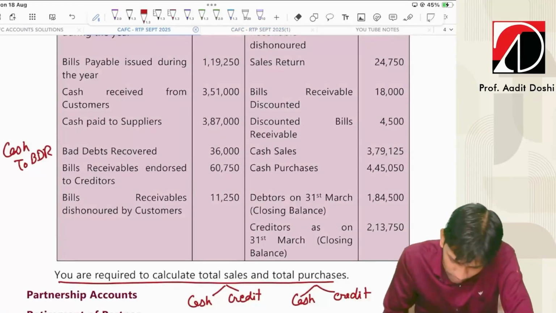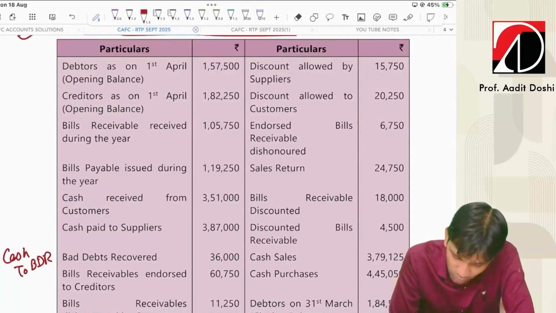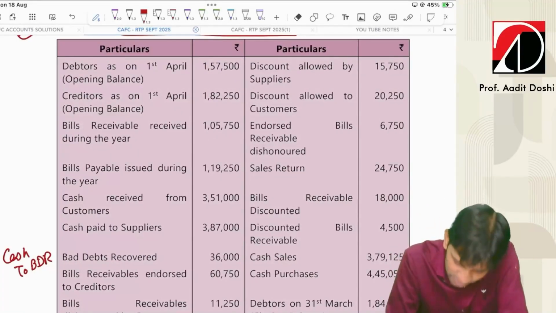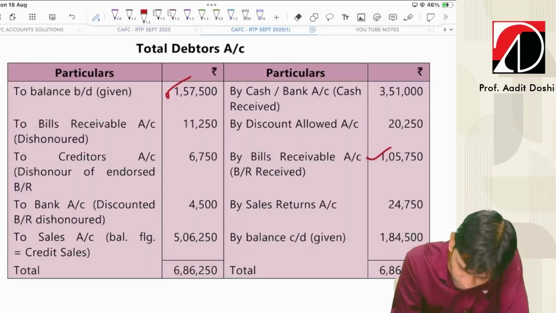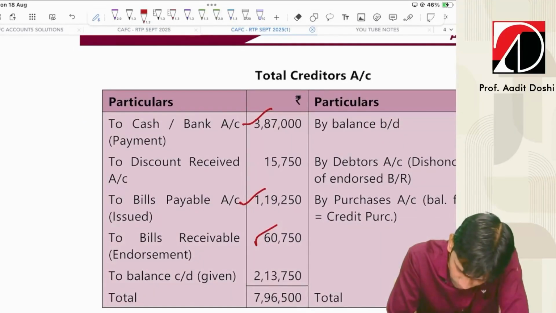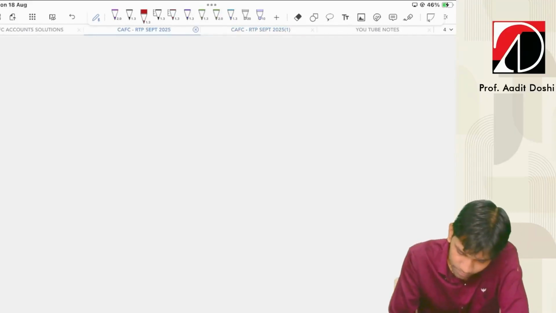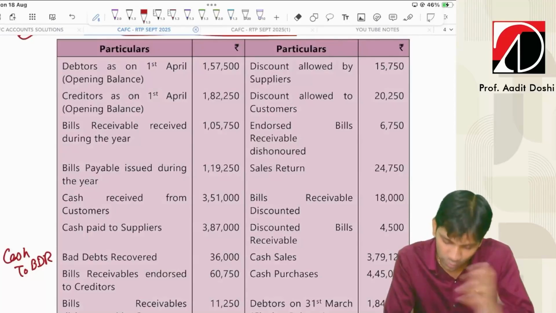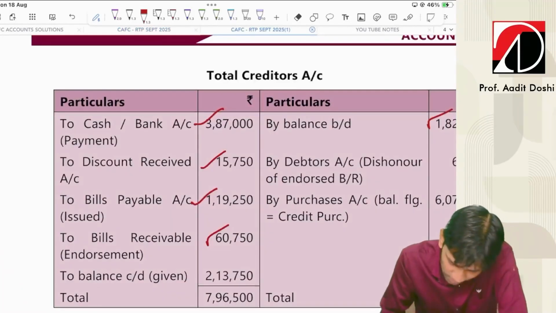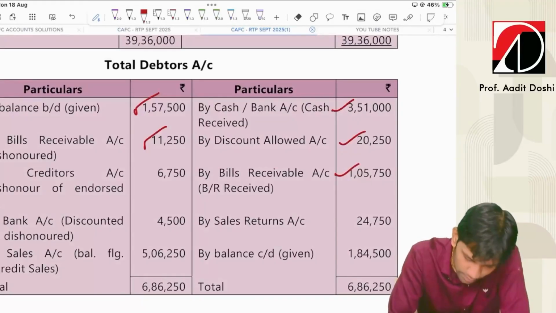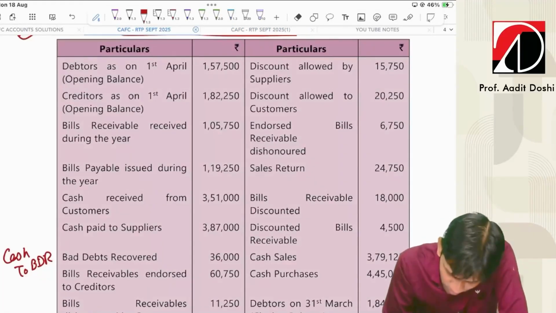Next, here we have lots of transactions. Discount allowed by suppliers. They allowed, so we received. So creditors account debit to discount received. 15,750. Next, discount allowed to customers. So we allowed discount. So discount allowed account debit to debtors. So debtors account credit side by discount allowed. Yes, correct.